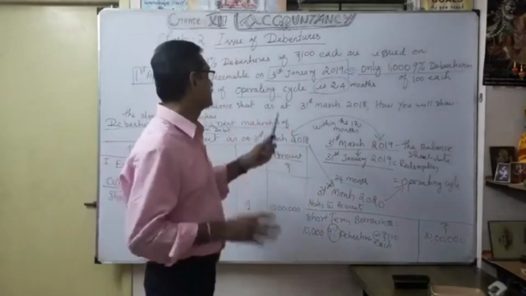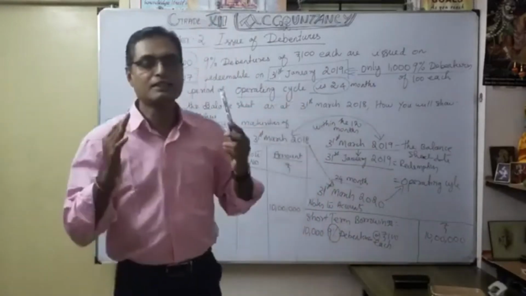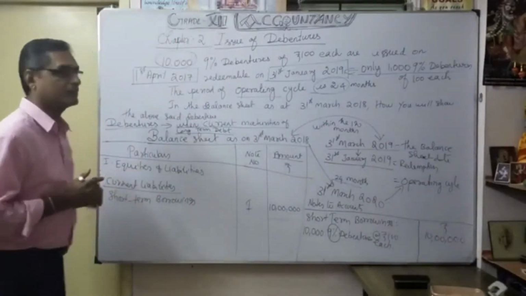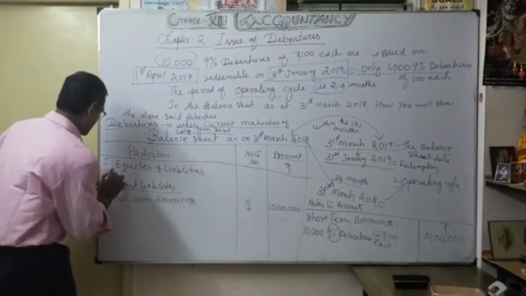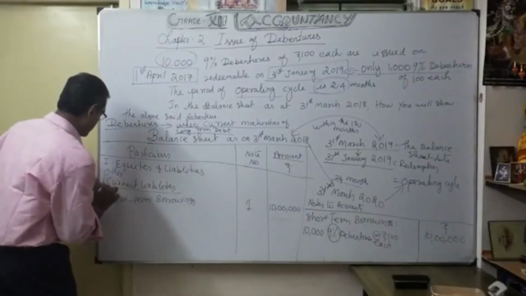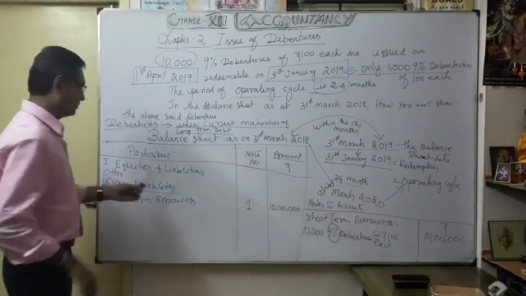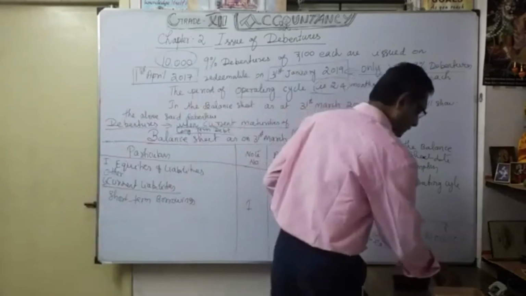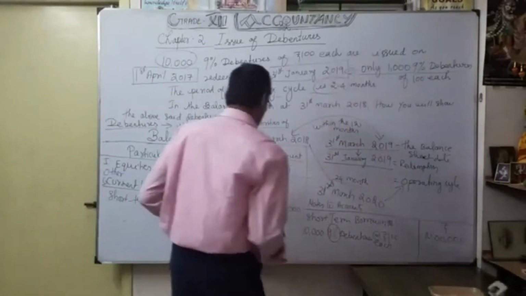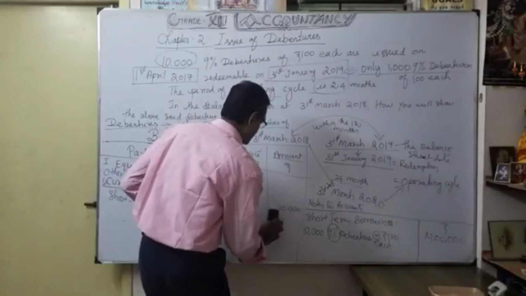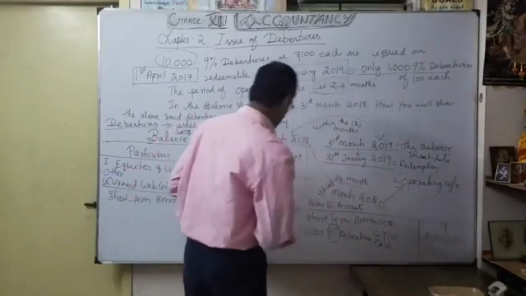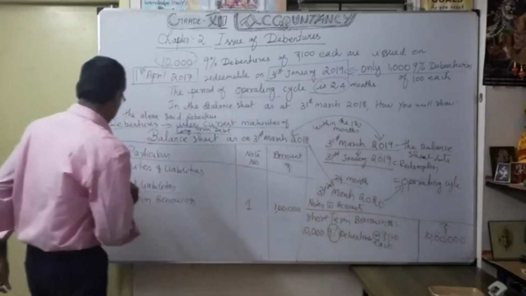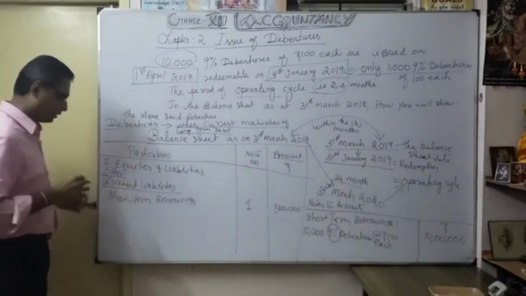When? 31st January 2019. So in this case, we do not consider current liabilities, we consider what? Other current liabilities. Understood? We will say other current liabilities may be short-term borrowings. So naturally, your amount will vary. So what is the amount? It is not 10 lakhs, it is only 1 lakh. But how? Because only 1,000 debentures are going to be classified. Very important. I am going to show.